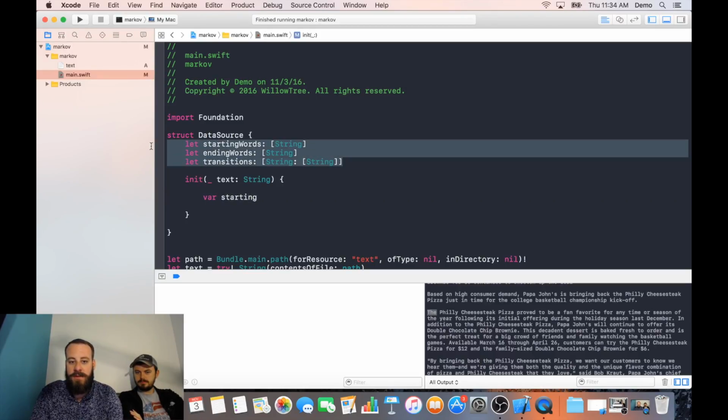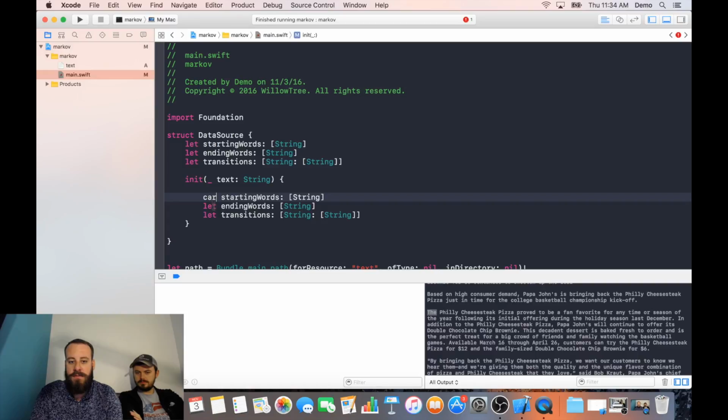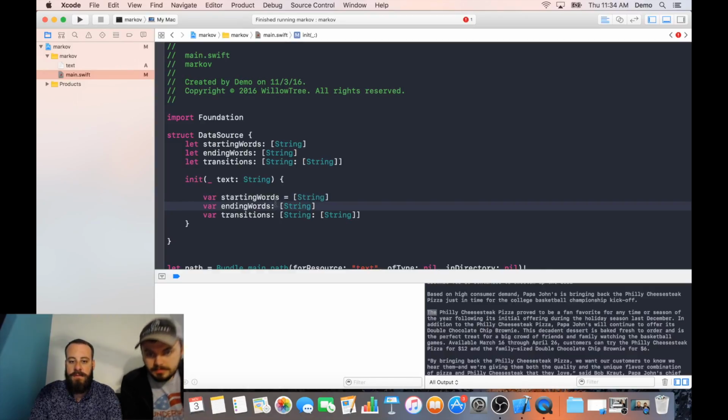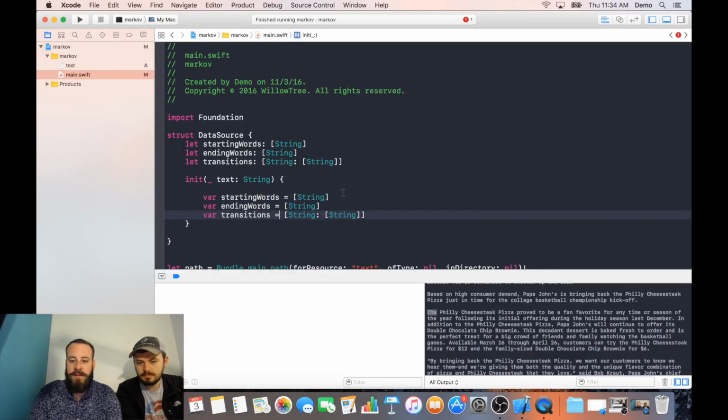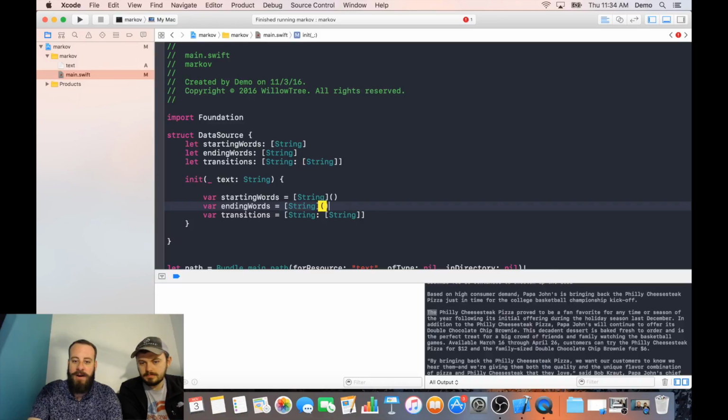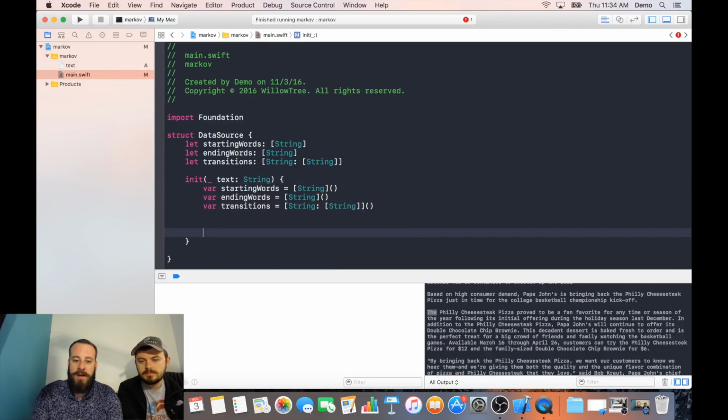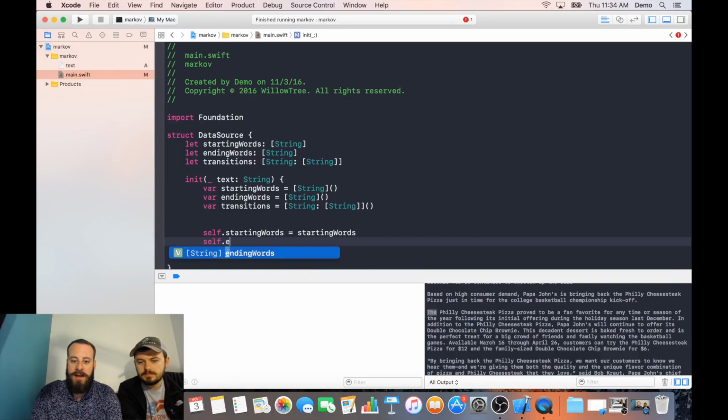Well, in fact, let's just do this. We'll just append to these as we digest our text here. So that's what we want to know. And then once we've figured it out, we'll set our properties to be what we got.